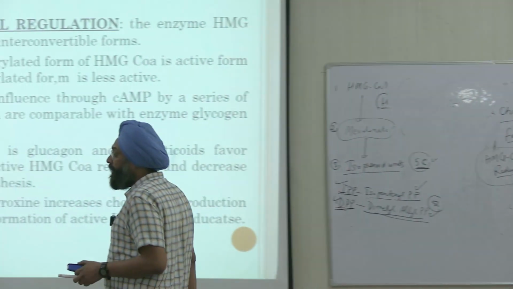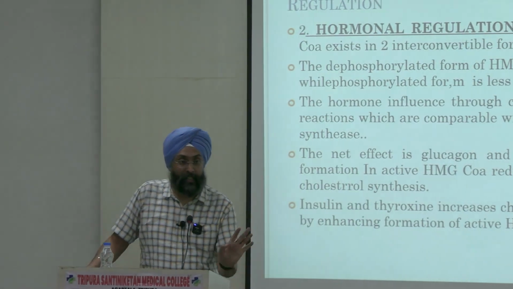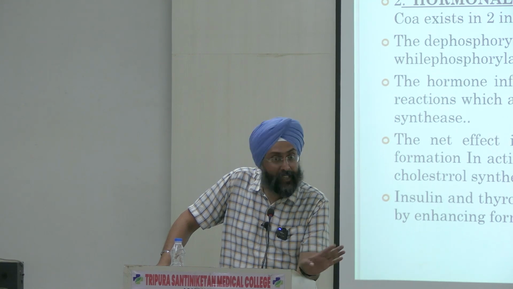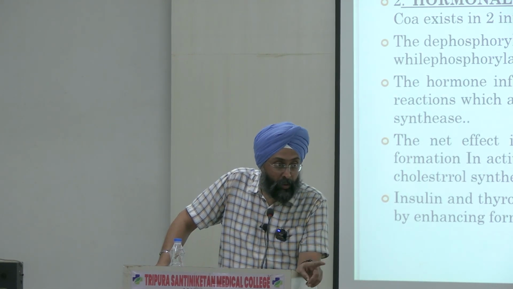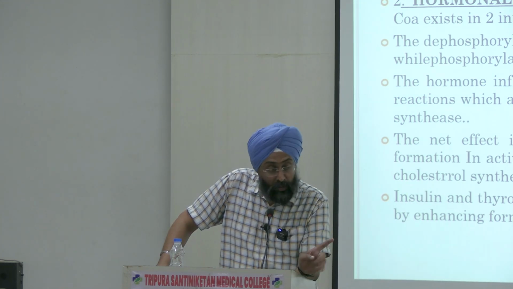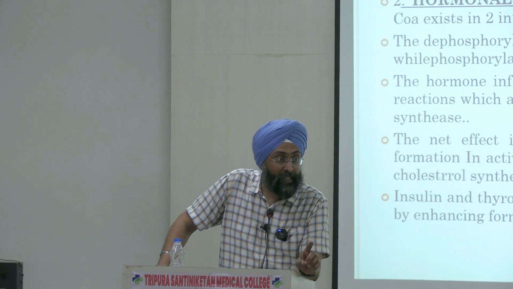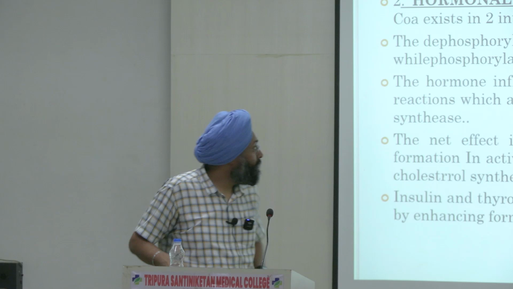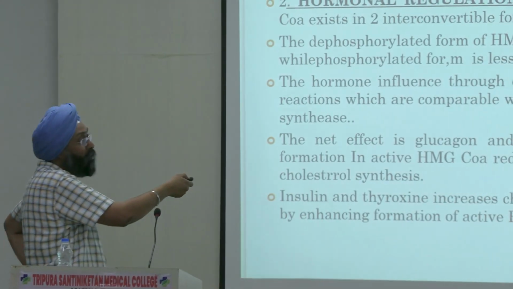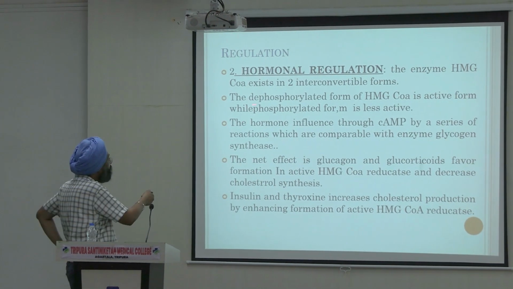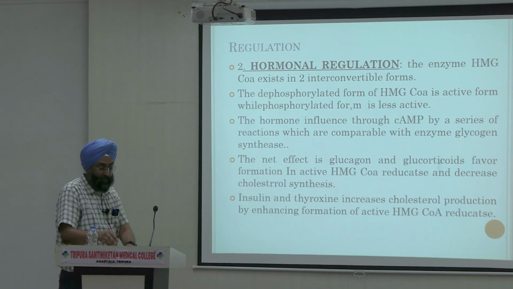I told you HMG-CoA reductase, first, is cytosolic and mitochondrial. Cytosolic will act in the cytosol for cholesterol synthesis. Another one is mitochondrial, which will influence ketone body synthesis, right? Now it also has two forms, one active and another inactive, right? One is phosphorylated and another is non-phosphorylated. We'll use this mechanism here. See, two interconvertible forms are there, and the dephospho form of HMG-CoA reductase is active, while the phosphorylated form is less active, right?